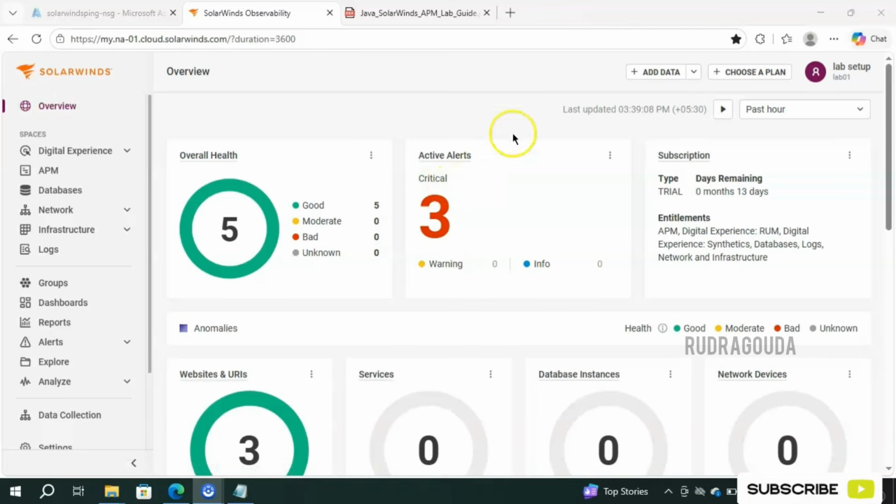Now it's time to discuss application performance monitoring in SolarWinds SaaS. To create application performance monitoring, for this demonstration, I'm using a Java application.